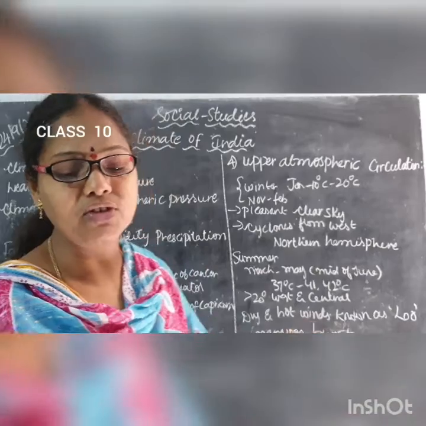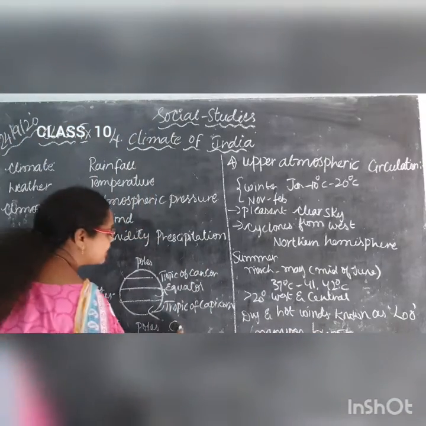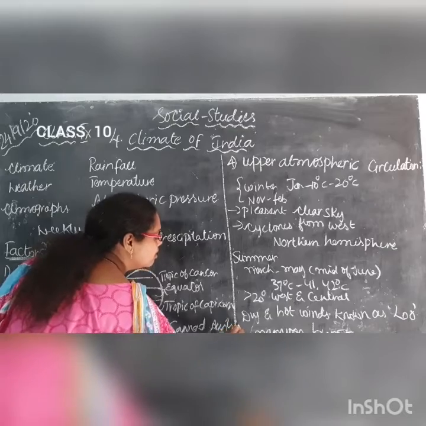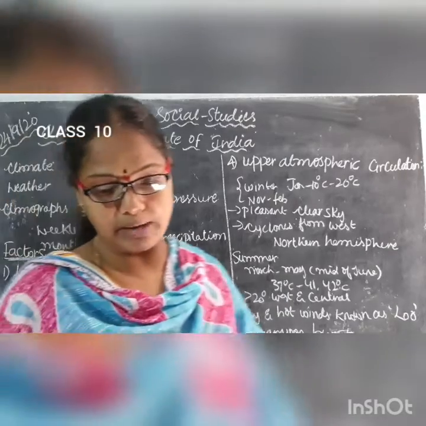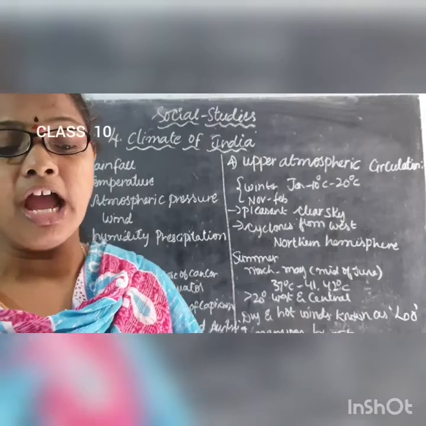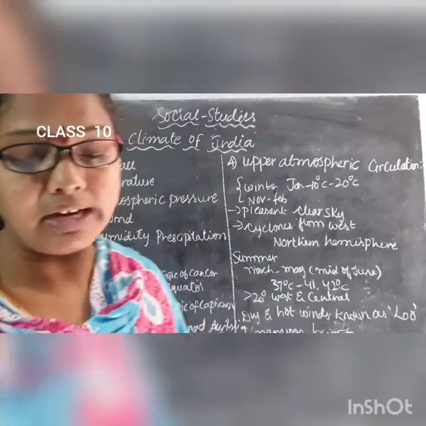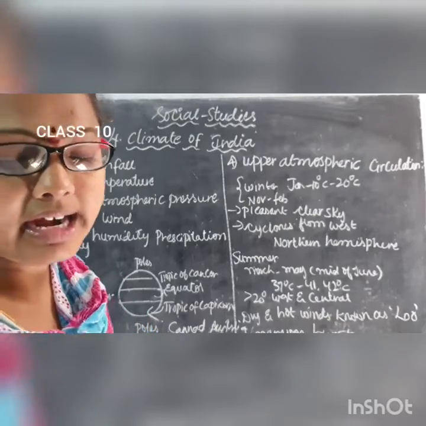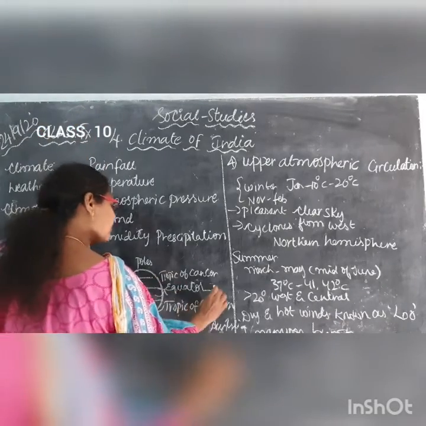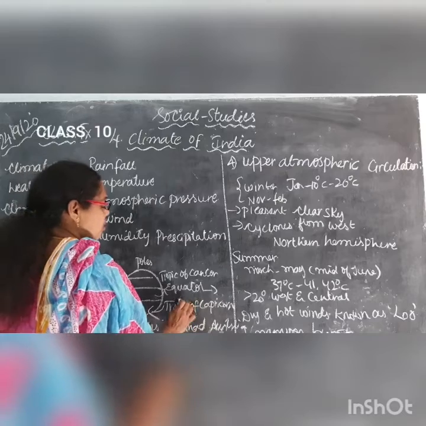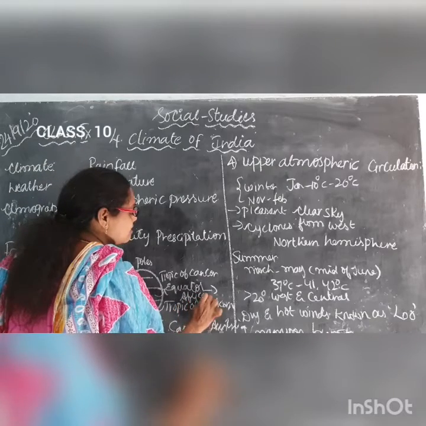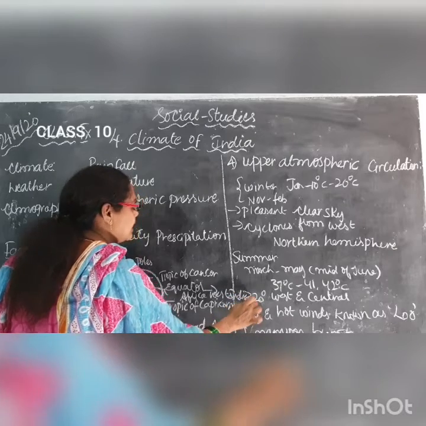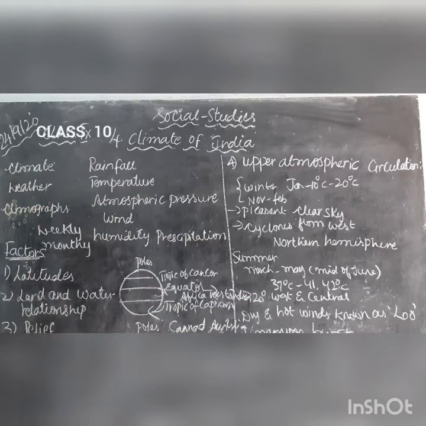Which places are near the poles? For example, Canada and Australia. Which are the two places near the poles, children? Canada and Australia. Near the equator, which are the two places, children? Africa and West Indies. Near the equator, Africa and West Indies. So this is about your latitudes.